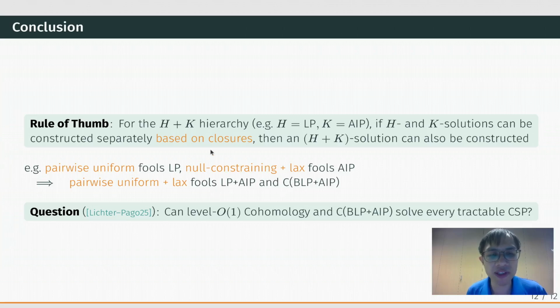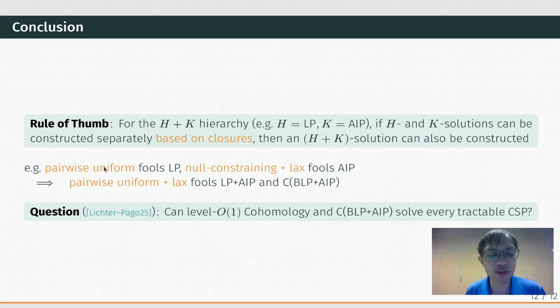The following theme has emerged in our paper. If we know how to construct the hierarchy solution using closure, and we know how to construct the solution to another hierarchy using closure, then we can construct a hierarchy solution to the combined hierarchy, also using closure. It's like saying that if you know how to defeat two hierarchies separately using closure, then you can defeat their combined hierarchy for free.